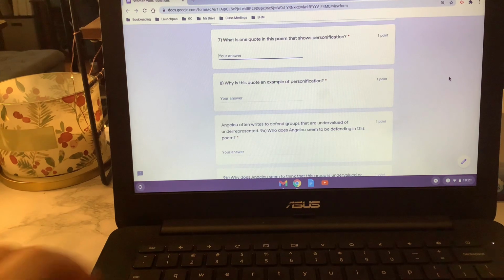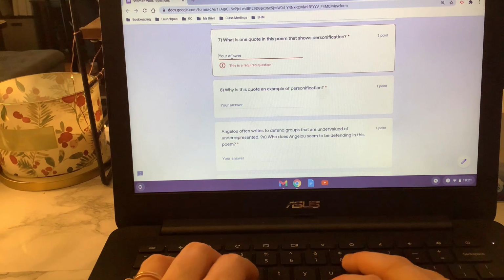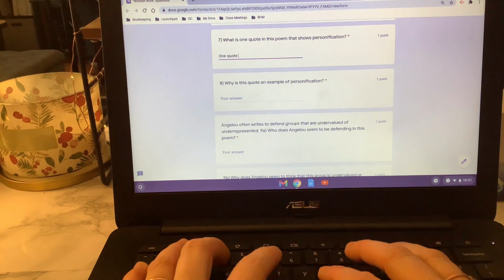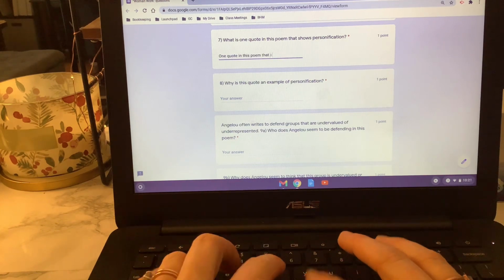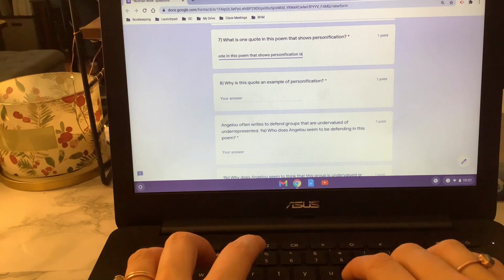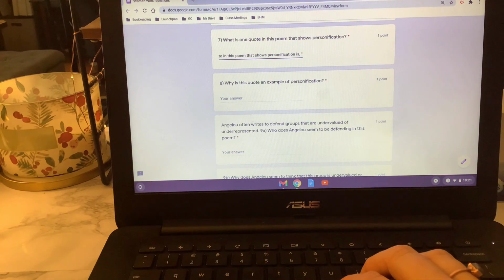Okay, 7 asks us, what is one quote in this poem that shows personification? So first we have to restate our question. One quote in this poem that shows personification is what? Remember, personification is when you take something that's not human and describe it as doing something human or being involved in something human.